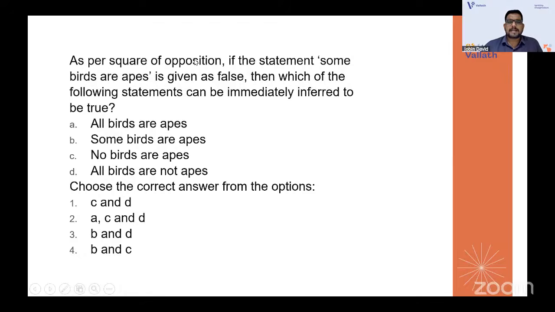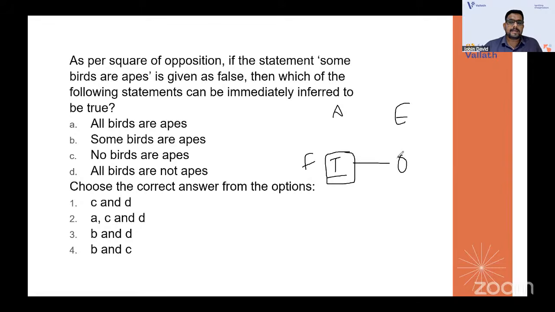So some birds are apes is given as false. Then which of the following statements can be immediately inferred to be true? Okay, so you need to draw the Venn diagram. Sorry, the square of opposition diagram. A, E, I, O is here. So you need to note that some birds are apes is given as false. This is given as false. I is given as false. So what can be immediately inferred to be true?